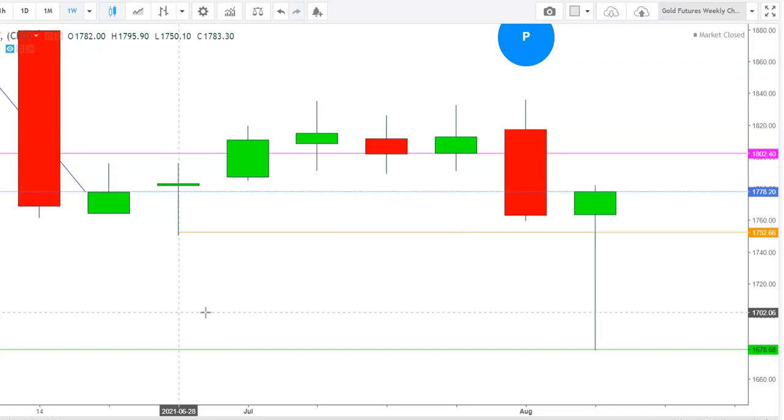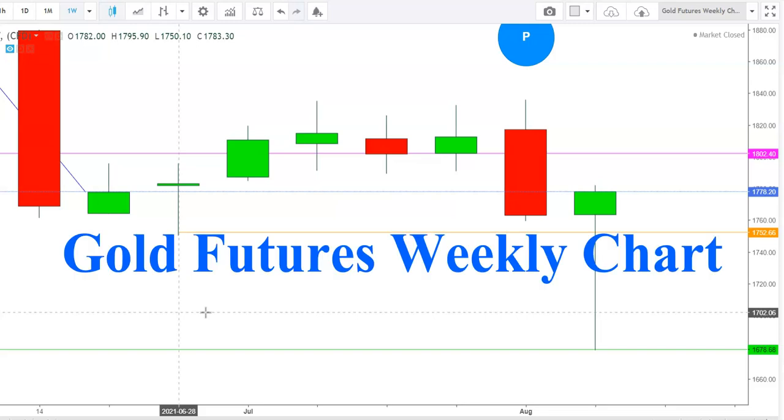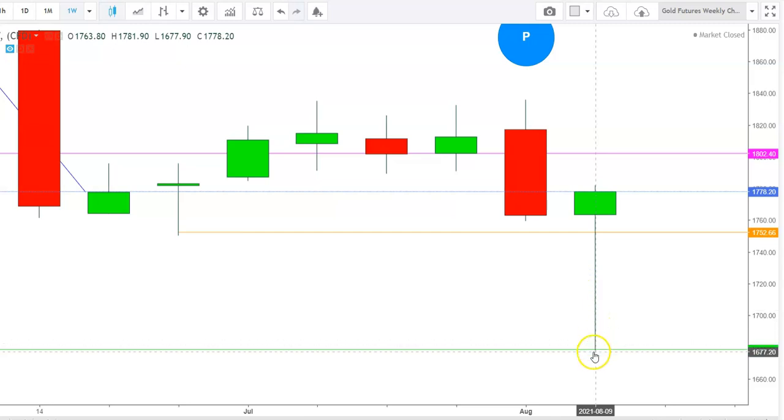So let us start the day to analyze the movements of gold futures in different time frames. So friends, here you can see a weekly chart of gold futures. Here you can see how the gold futures found a steep reversal after testing the lows at $1678, which it tested during the month of March 2021.